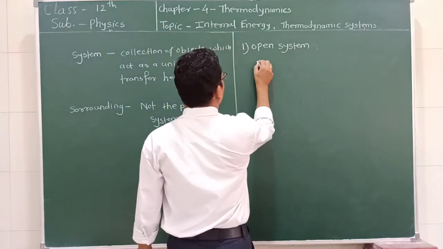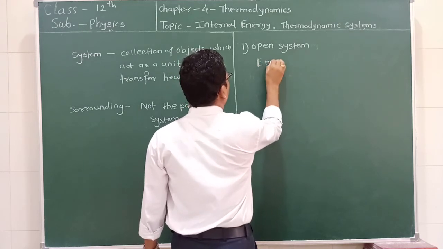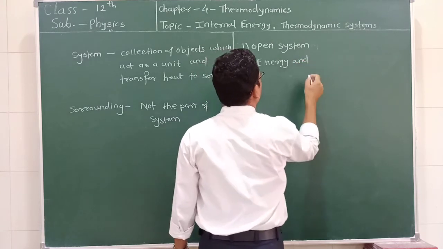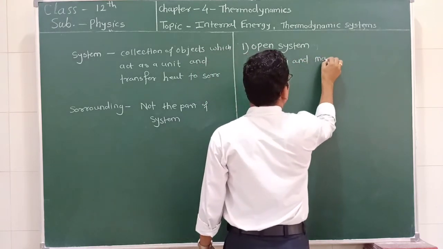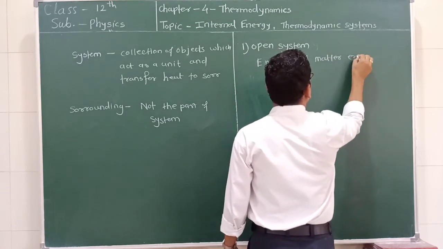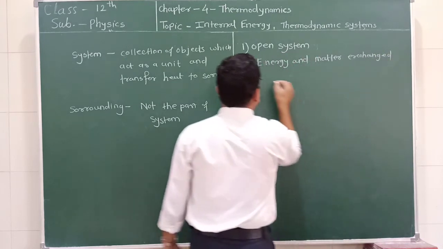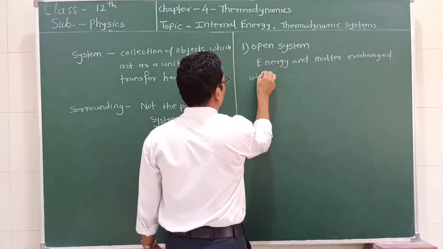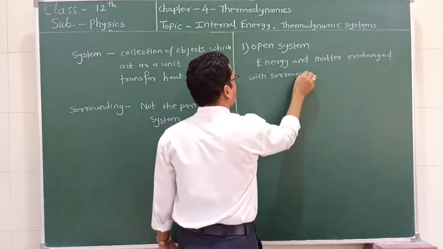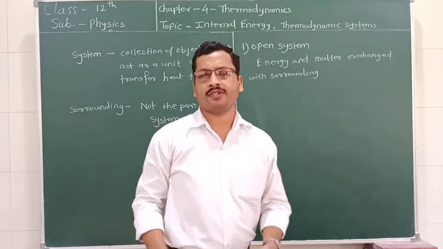Open system means in which the energy or the heat and matter exchange with surrounding. Such type of system is called an open system.